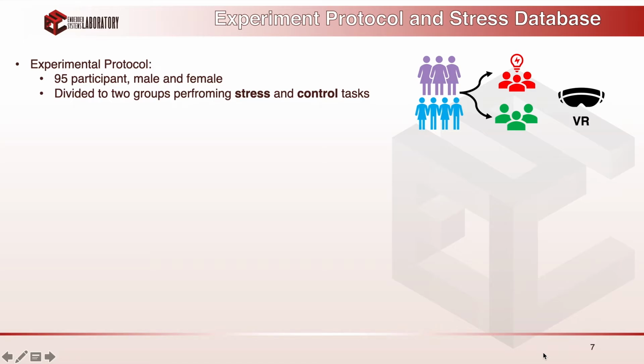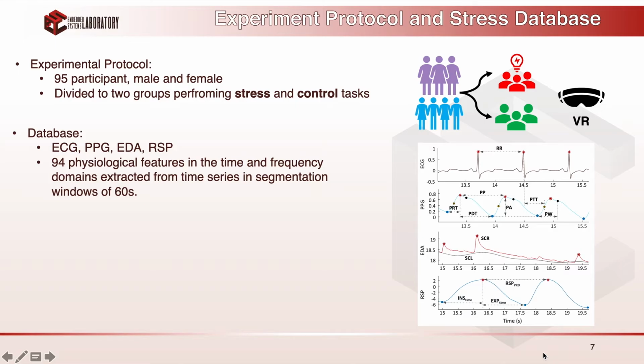During the experiment, we collected physiological signals from the subjects, including ECG, PPG, EDA, and respiration. And finally, our database included 94 physiological features in the time and frequency domains extracted from time series in segmentation windows of 1 minute. So let's look at some results.